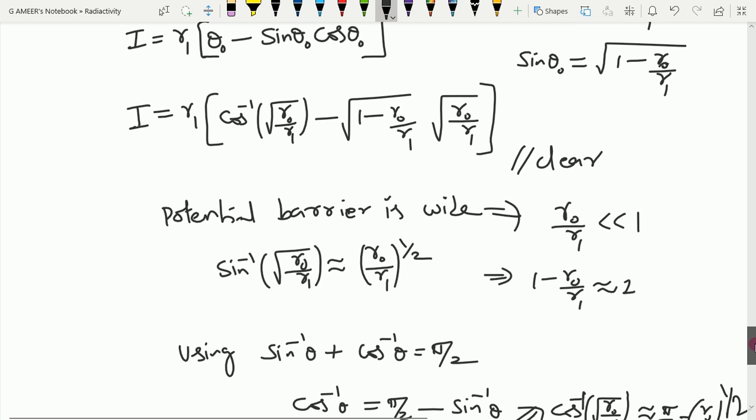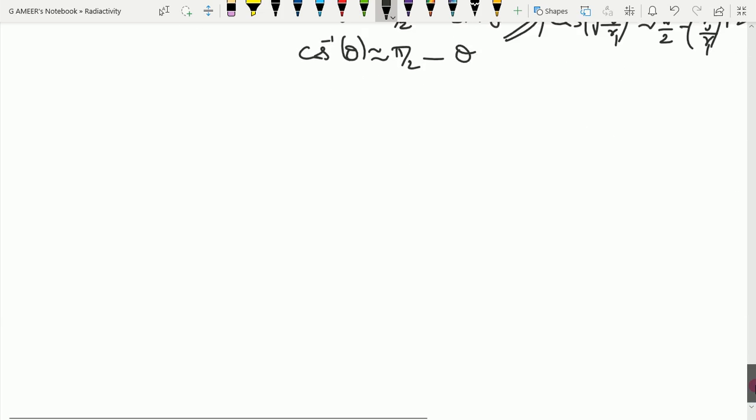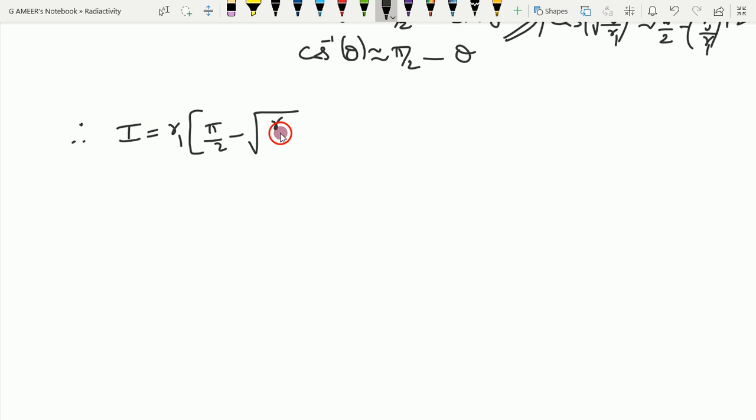Then with this approximation, the integration I is equal to r1 into cos inverse term, pi by 2 minus square root of r0 by r1, then minus the square root term with 1 approximated, which is equal to square root of r0 by r1.